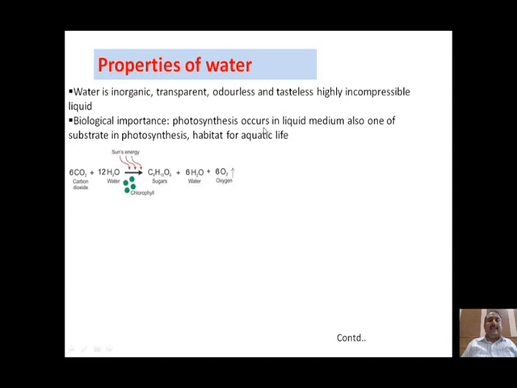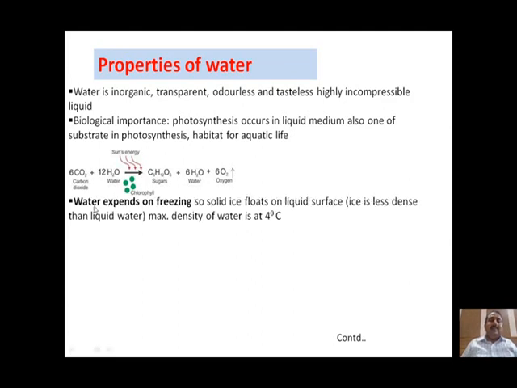Aquatic life is feasible due to the transparent property of water. Therefore, water is a habitat for aquatic life. Next is that water expands on freezing. While we know that most substances shrink on freezing, water expands on freezing. Why is this important? Because solid ice floats on the liquid surface. We know that a solid is denser than its liquid, but it is not so in the case of water. Therefore, ice is less dense than liquid water.